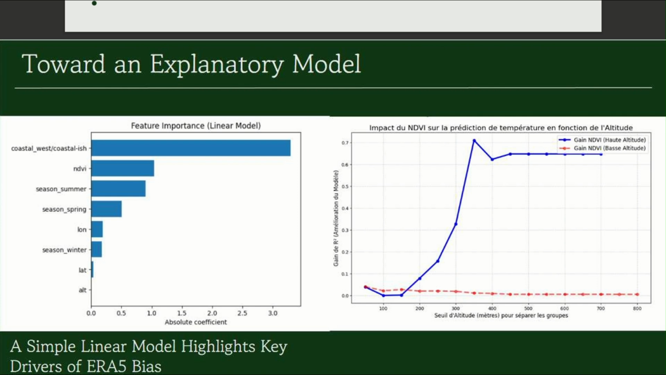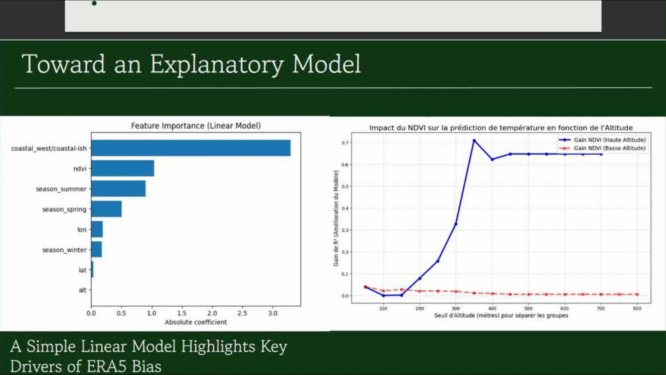To conclude, we move from simple observation to a statistical explanation. On the left, our model ranks the drivers of the error. We found that coastal proximity and vegetation, NDVI, are the strongest predictors of ERA5 bias. But the chart on the right reveals a critical limitation. We tested if adding vegetation data actually fixes the model.